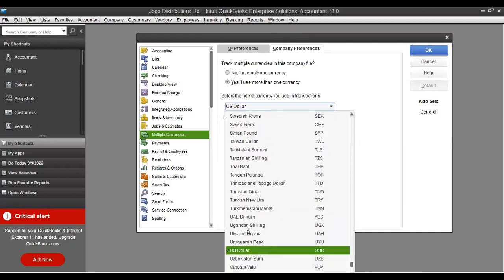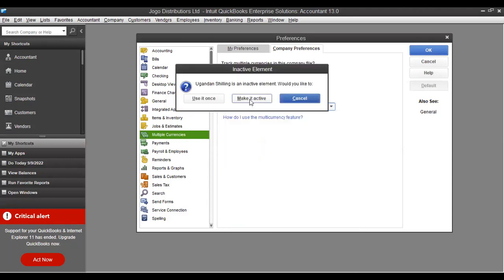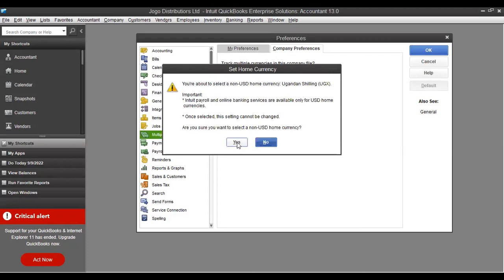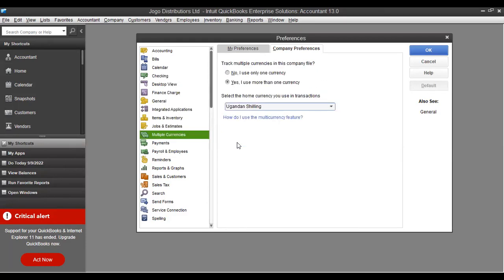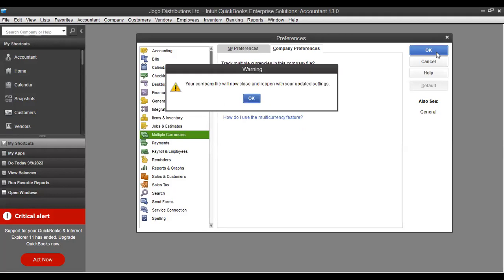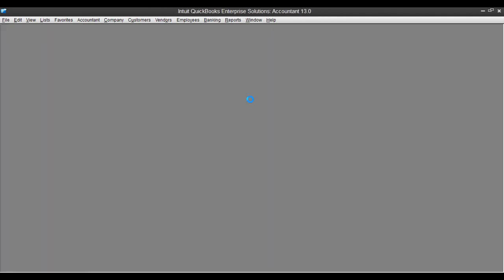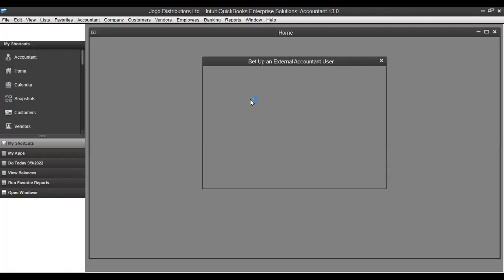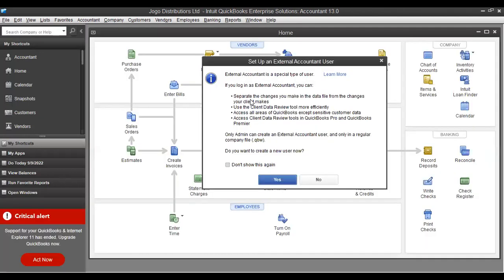Okay, UGX. So you make it active and you say yes. Okay, so once we're done with that, then you say okay. They will tell you this, just say okay. It will take some time. So like I said, be patient. Don't press the cursor until it's comfortable, then you're okay to go.